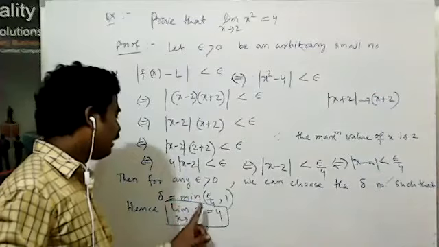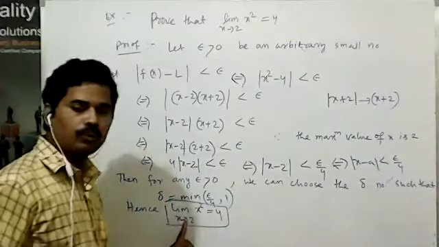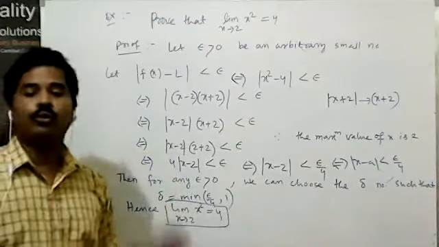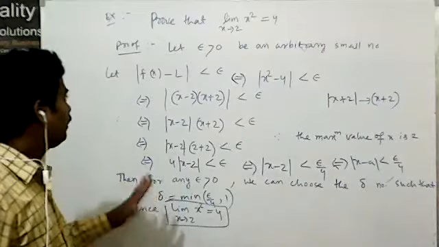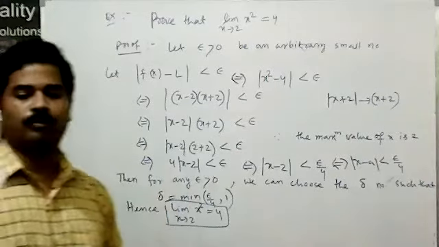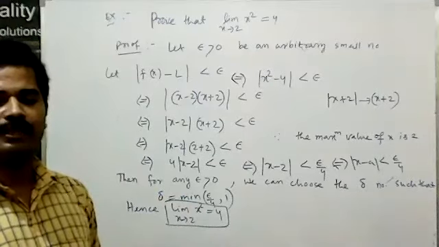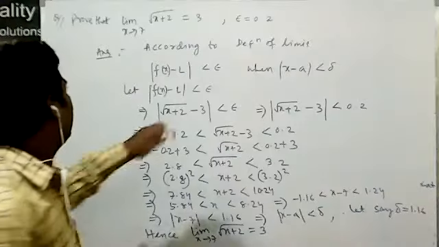Now limit of x² as x tends to 2 is equal to 4 will come. So that is the result. Hence proved. Let us take another question. This is the question here.